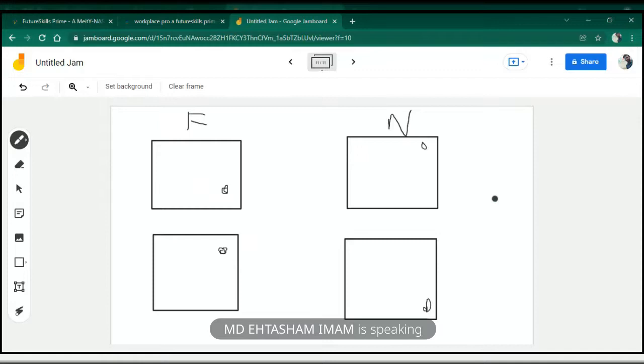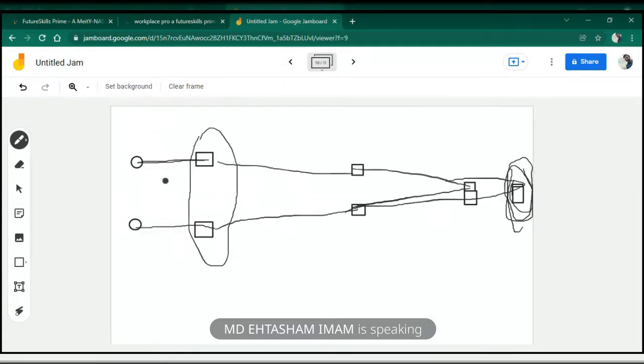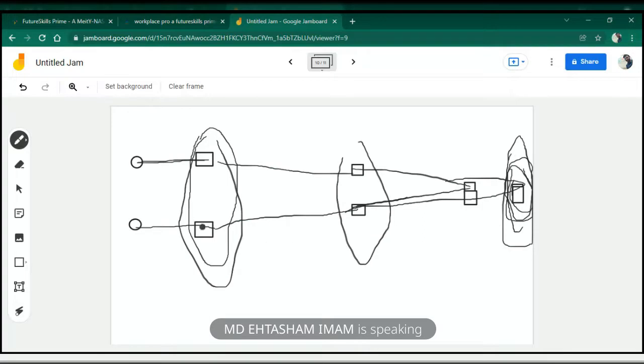So if an object is kept close and you try to observe it, the pictures will be very different. And if you keep it very far, like from here to there, the pictures will come very close to each other. So it will be able to make out which object is far and which object is near. Because you are clicking pictures from two cameras, but for far objects the position is the same, and here there is a huge difference, here there is less difference. So it will be able to know this is very close, this is a little far, and this is very far, and it will get a sense of depth, how far some object is. Understood this much? Clear?